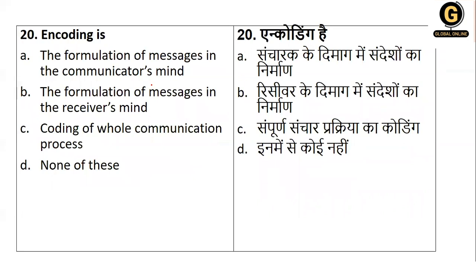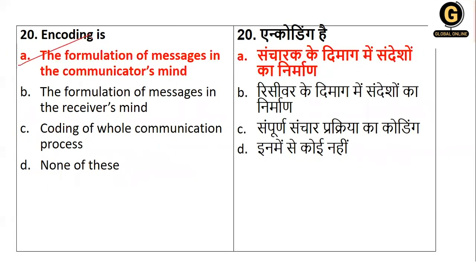Next, encoding is the formulation of messages in communicator's mind, the formulation of messages in receiver's mind, coding of the whole communication process, or none of this. This definitely cannot be the right answer, because it's not about the whole communication process. Encoding is the formulation of messages in the communicator's mind, and then decoding is done. So the right option is option 1, that is encoding the message in communicator's mind.